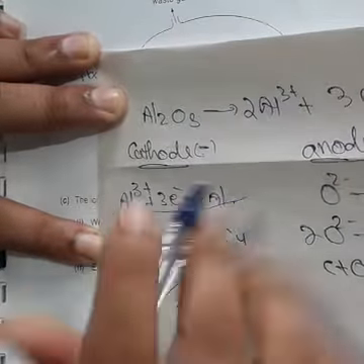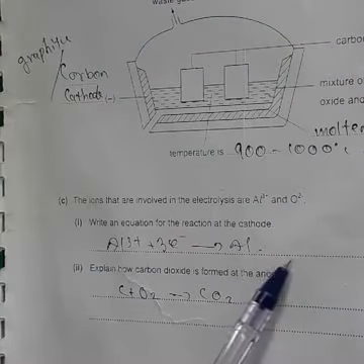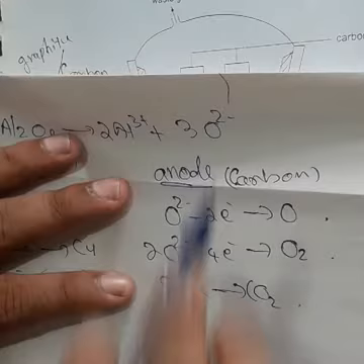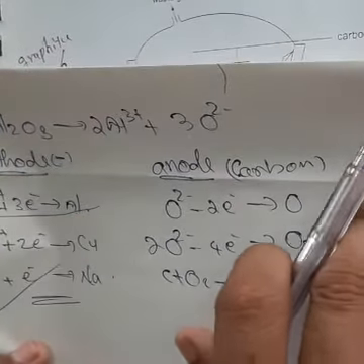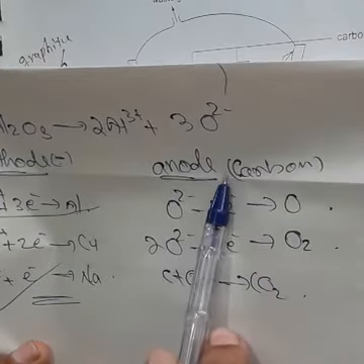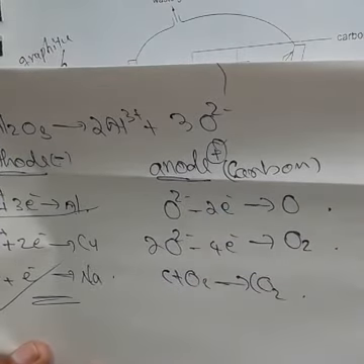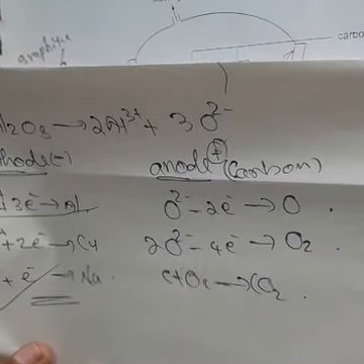So you can write the equation at the cathode. This is the answer. The question asks to write down the equation at the cathode. We know cations are coming towards the cathode. Here the cation is Al3+, so Al3+ plus 3 electrons gives Al. Clear? Also you understand here, O2- is an anion. So which one comes towards the anode? You know the anode is positive, so negatively charged ions come towards the anode. So here O2- comes towards the anode.